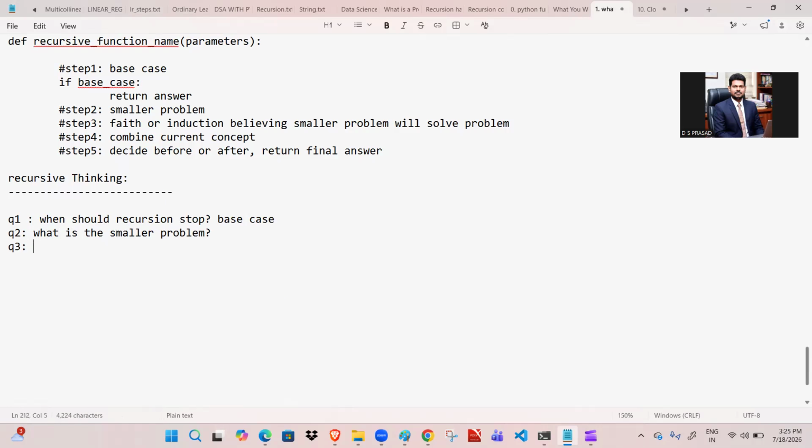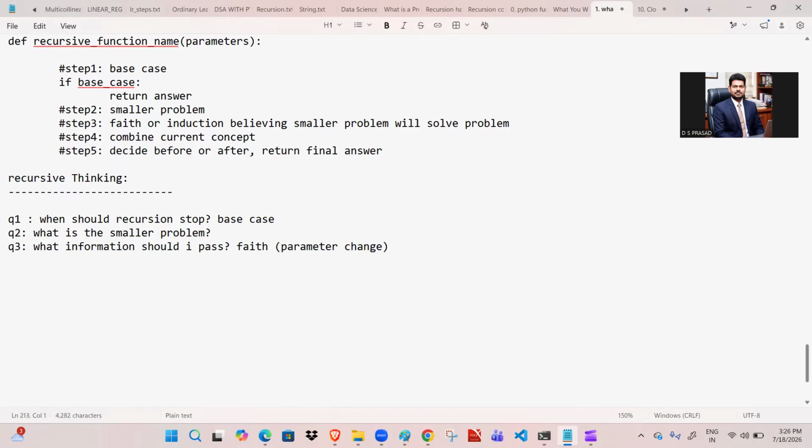Question three, faith: what information should I pass? This is called faith, or the induction method. Faith or induction in the sense of parameters, so we need to identify the parameter change.